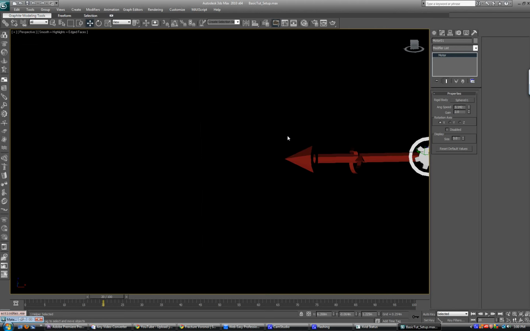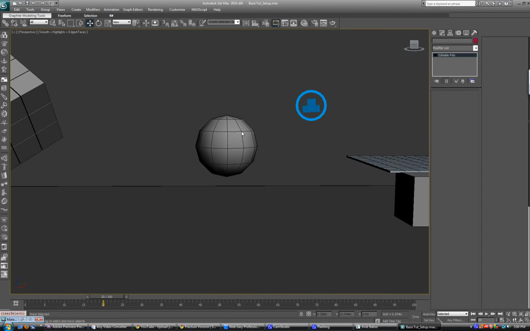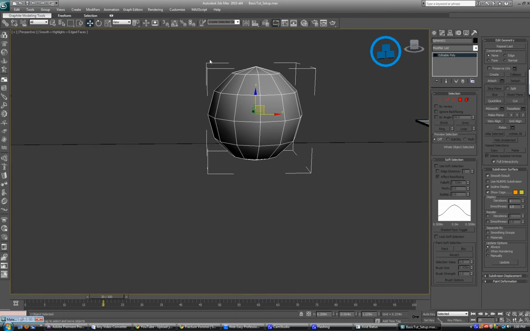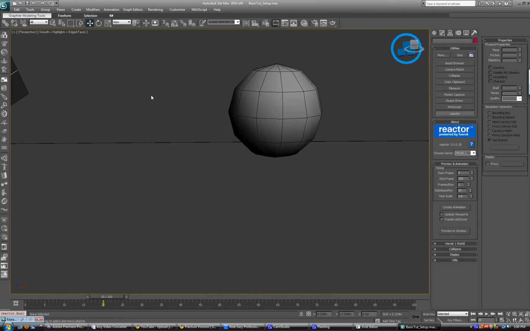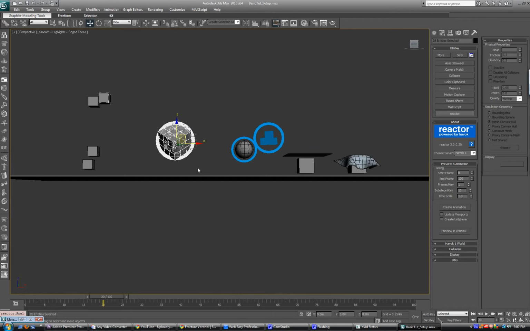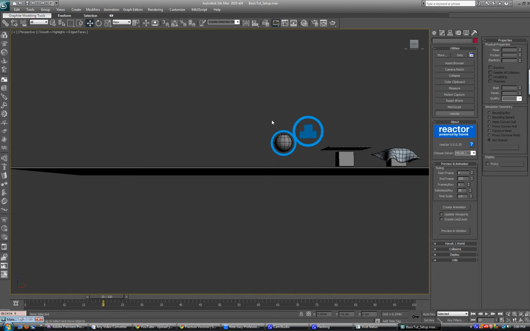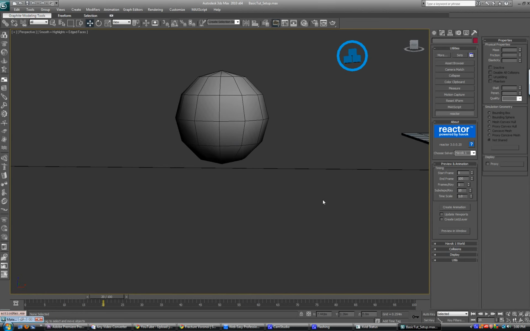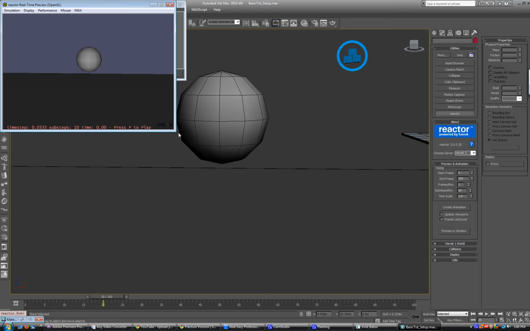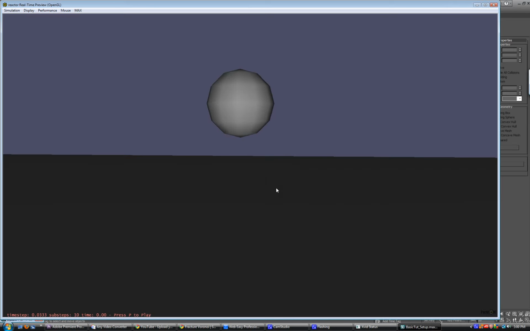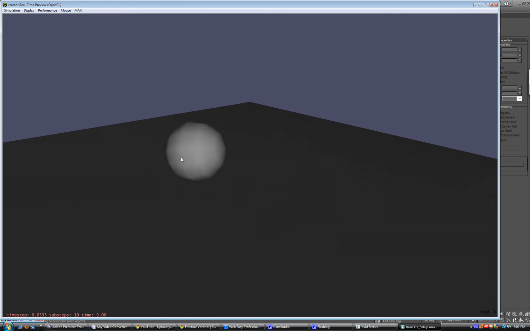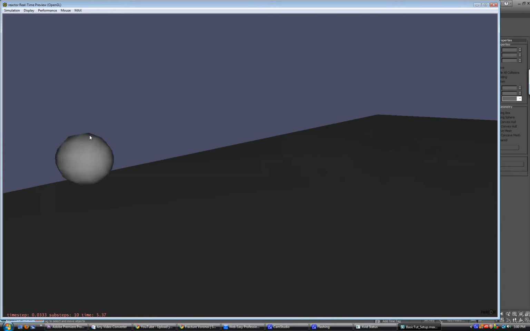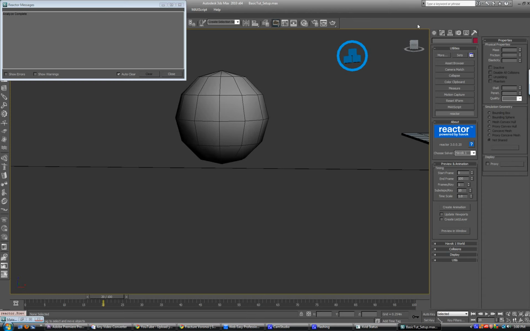Okay, so right now, the motor is rotating on the x-axis. So if I were to play this animation right now, I'm sorry. We're going to delete these previous rigid bodies because it's giving me a problem. Okay, I'm going to try this one more time. You'll see that it rolls along the x-axis. There you go. And in the modifier panel, you can change how fast the motor spins.